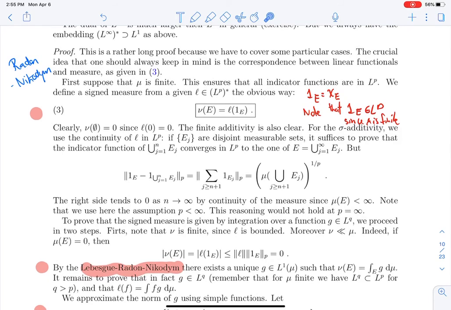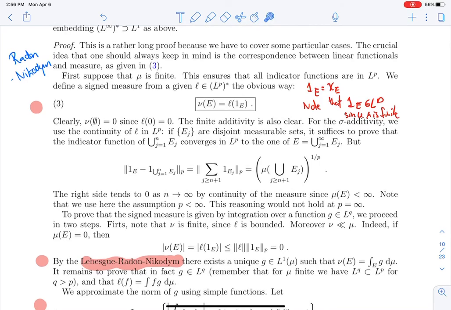So how do you prove it? You take a sequence of disjoint measurable sets. Now you want to show that the sequence of indicator functions converges in LP to the indicator function of the disjoint union. This is not hard, because the indicator function of a disjoint union is the sum, and therefore I can write the difference like this.